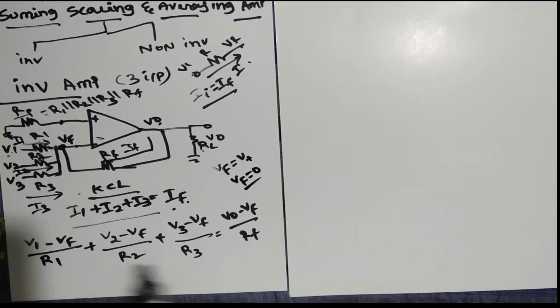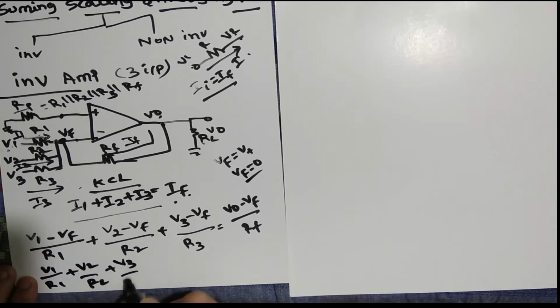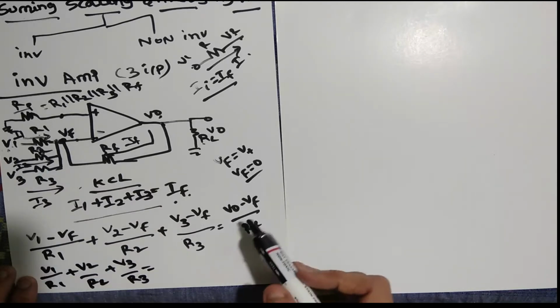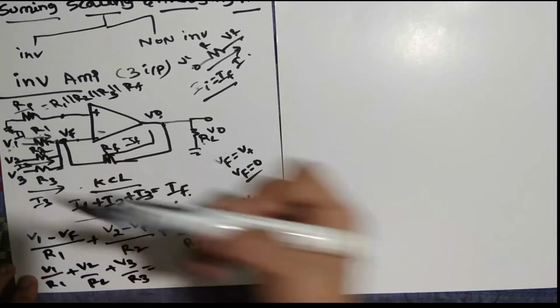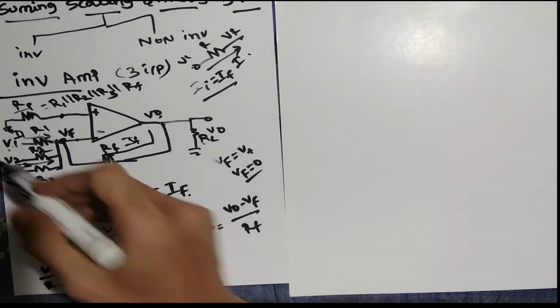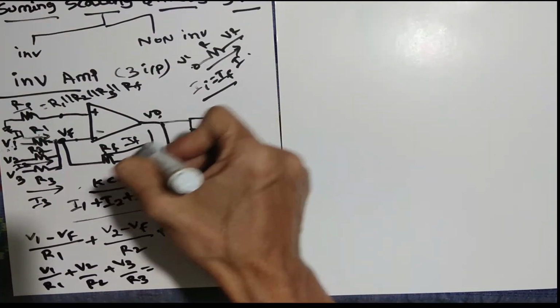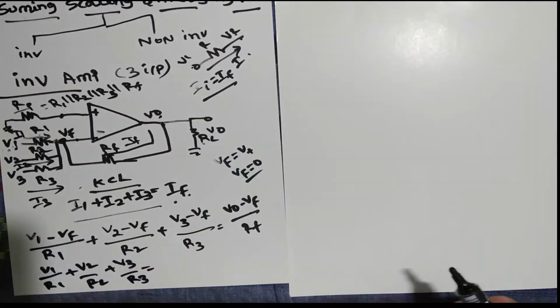So our terms are made easy, everything is 0, only one terminal remains, so we can easily write this: V1 by R1 plus V2 by R2 plus V3 by R3 is equal to, in this case, V0 minus VF that we have taken. We took V1 minus VF from this end to here, and V0 from this side, so usually we can take VF minus V0.